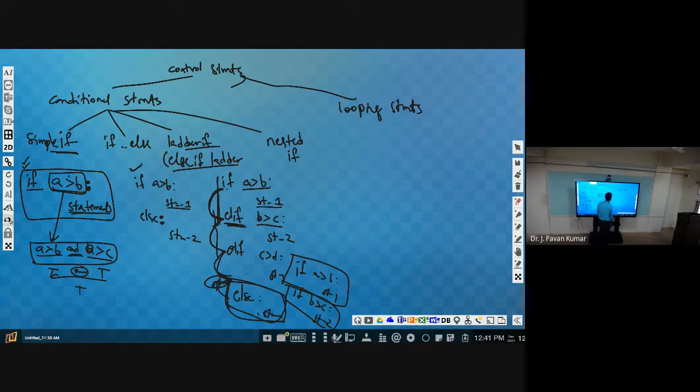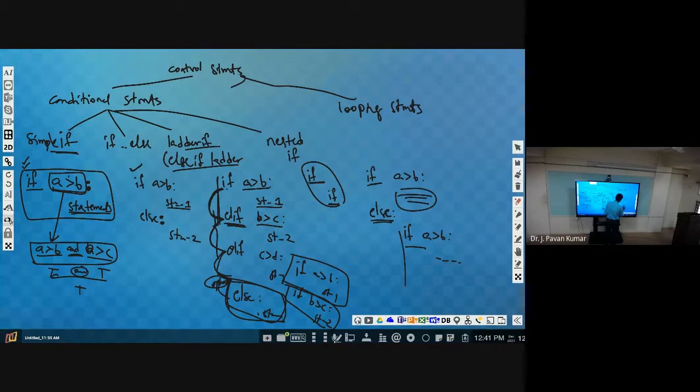Next, nested if is nothing but whenever we have an if statement inside another if statement. Or we can have, let us say, if one condition, we will be having some statements, else, and here we can have an if statement. So inside else also we can have if. Inside if also we can have another if. Like this we can have if, or else if ladder, or nested if.